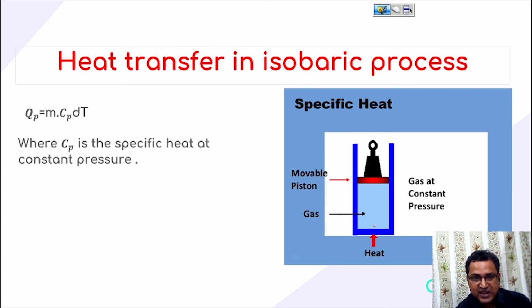Now heat is given to this system. Since heat is being transferred, the temperature is increasing, and then it is necessary that the internal energy also increases. And apart from the internal energy, this piston is moving. Since the piston is moving, definitely work has been done by the gas.